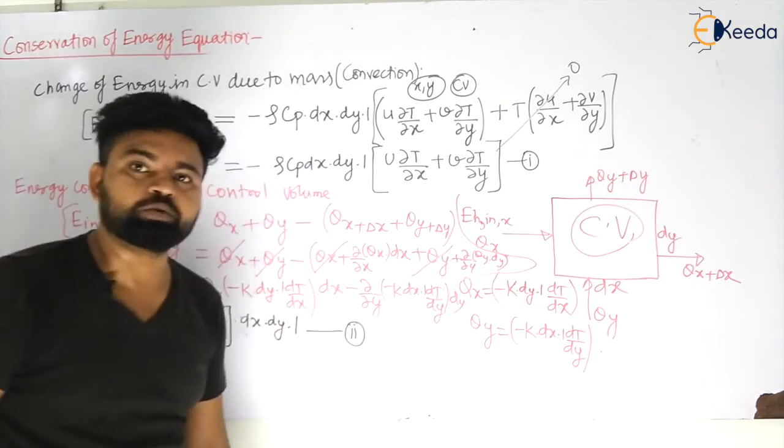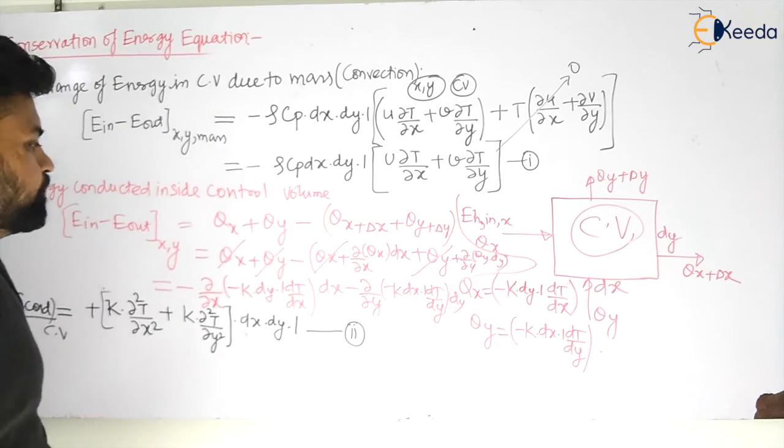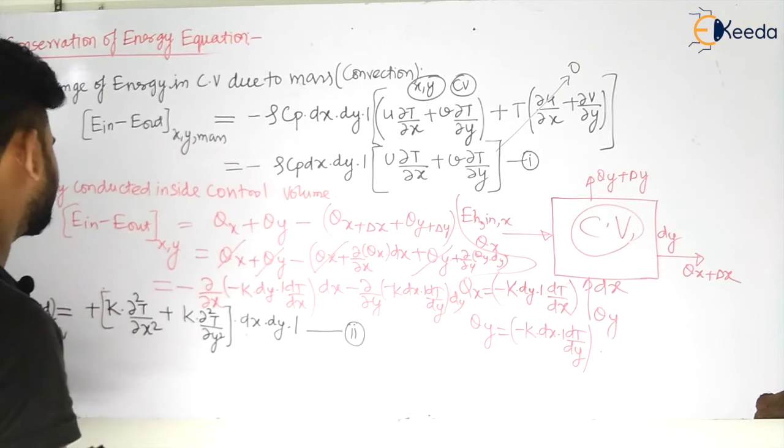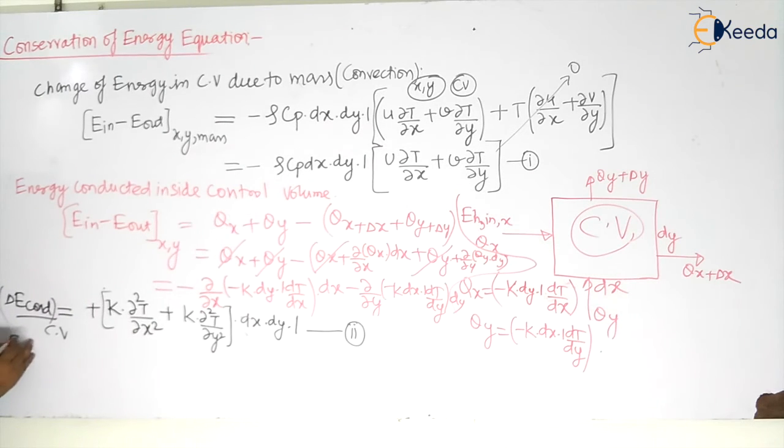Let us equate both the equations. When I equate both equations, what will I have? Let us see, my dear students.